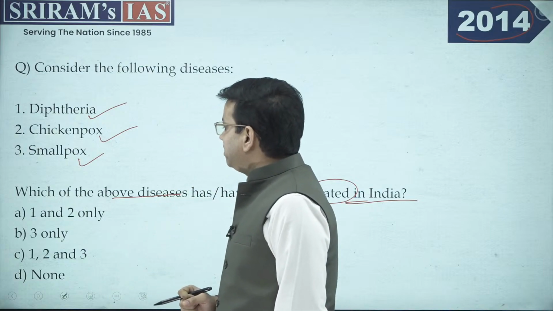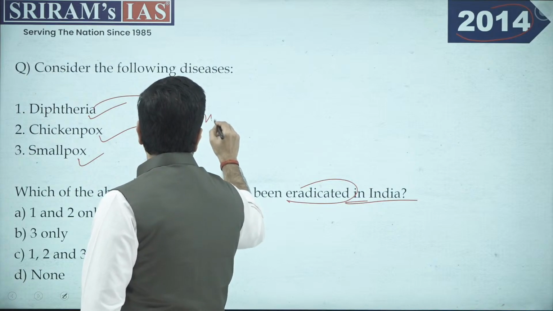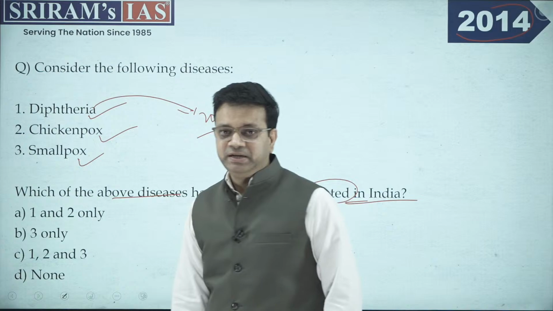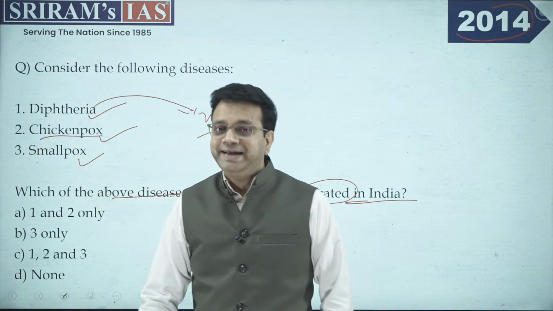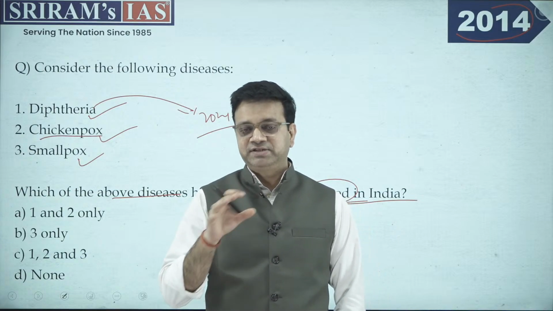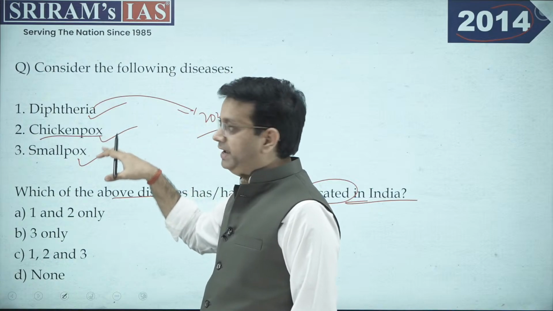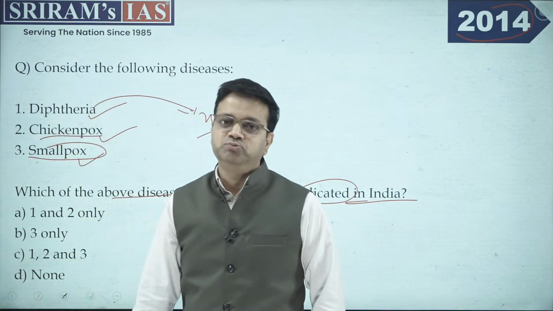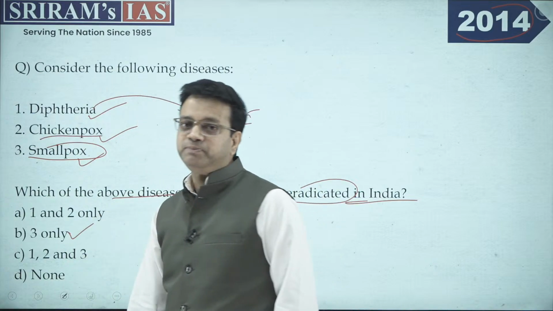So, if you look at the figures for diphtheria, even till 2024 and 25, we have a huge number of cases coming from diphtheria. The same goes for chickenpox. It is something not yet eliminated in the country. We have certain cases coming out. There's no precise number that I can quote here. But when it comes to smallpox, India has eradicated smallpox, right? So the correct answer here is only option 3, right?